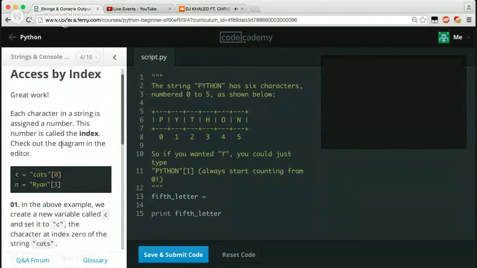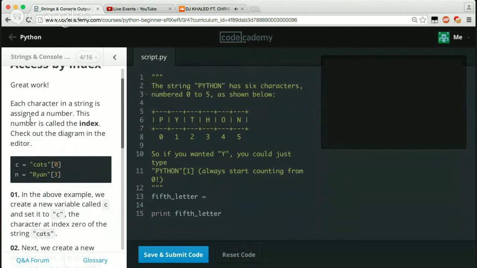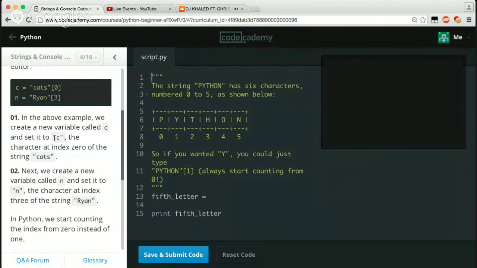Okay, great work. Each character in the string is assigned a number. This number is called the index. Check out the diagram in the editor. C equals cats[0]. N equals Ryan[3]. So you got 0, 1, 2, 3. I mean, that makes sense.